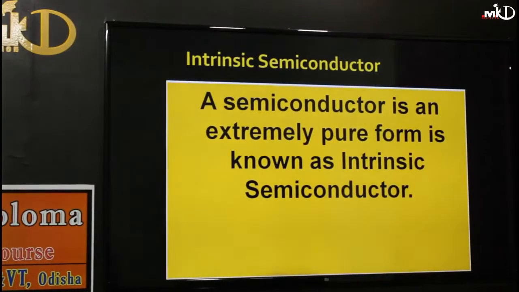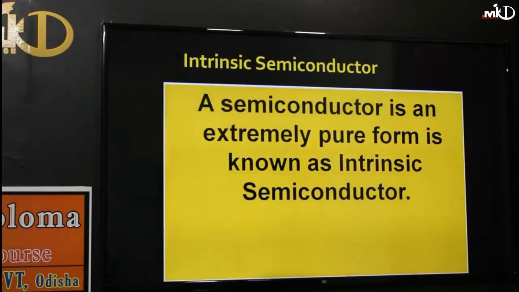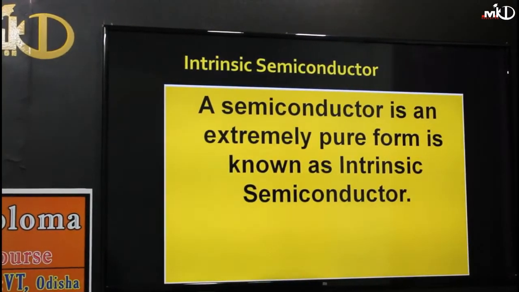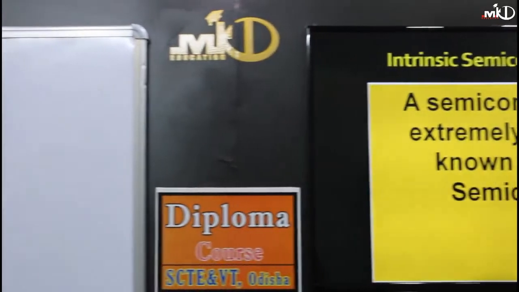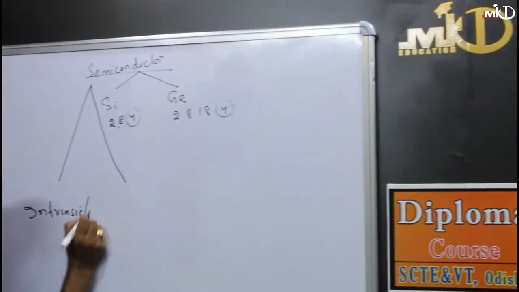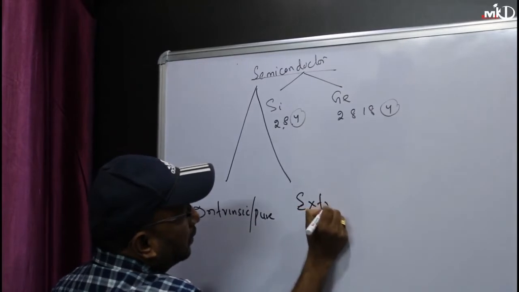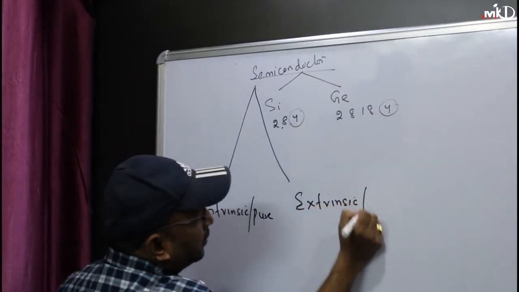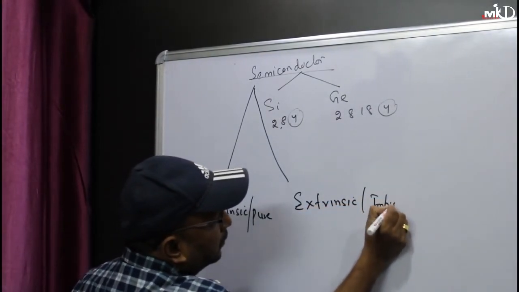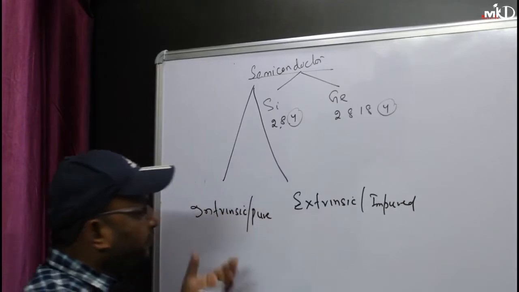Now the semiconductors are of two types. One is called intrinsic, or pure. The other is called extrinsic, or impure.